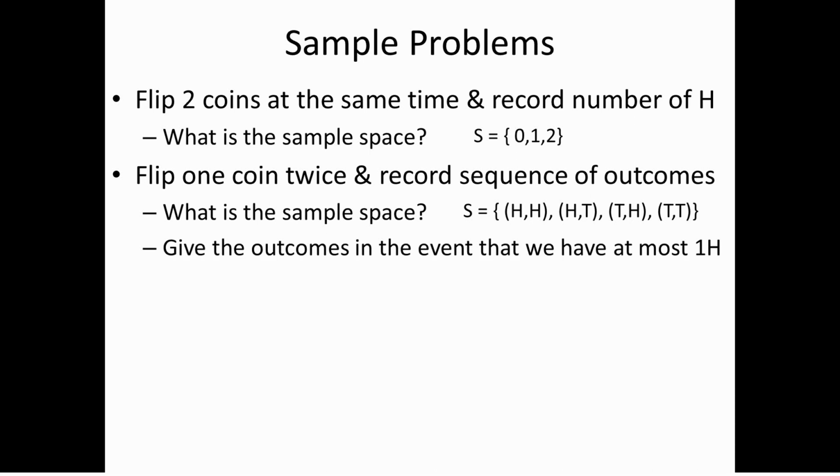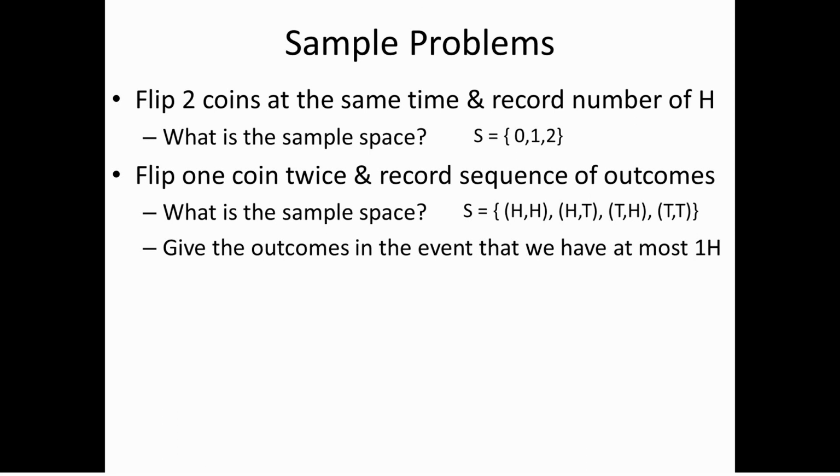Let's think about the event. Let's think about the subset of this sample space where we have at most 1 heads. Now we said an event is a subset of the sample space, so it's also a set. So what elements are in the set where we have at most 1 heads? Well, we have to understand what at most 1 means.